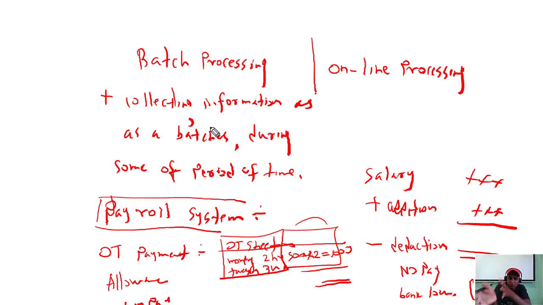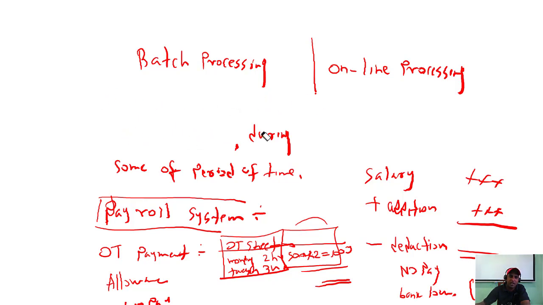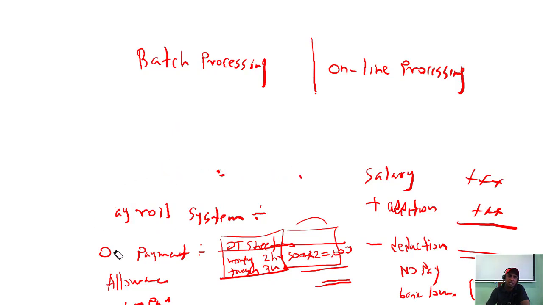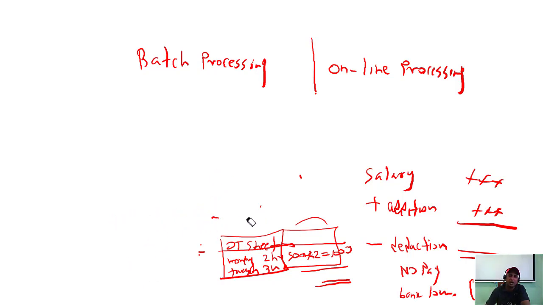Apart from the batch processing system, what is the opposite of the system? That is called the online processing system. So we will discuss that also. What is this online processing system? The online processing system is the real-time system where it will synchronize the data back and forth. For example, ATM transactions, most of the banking system, online banking.